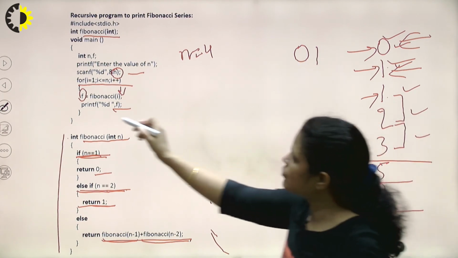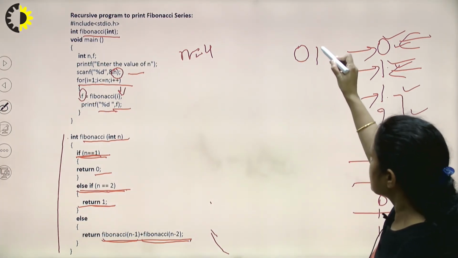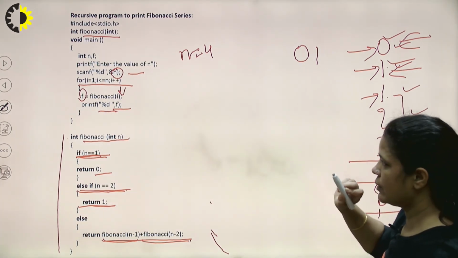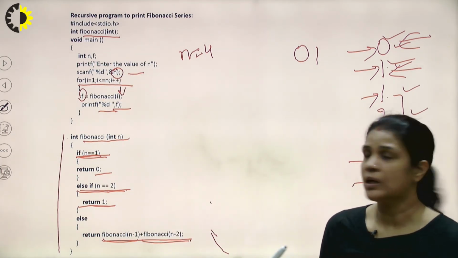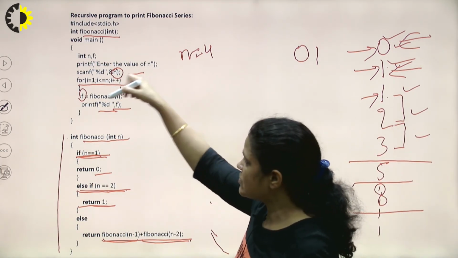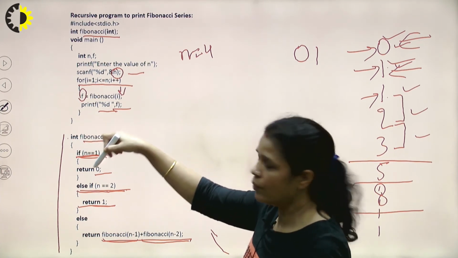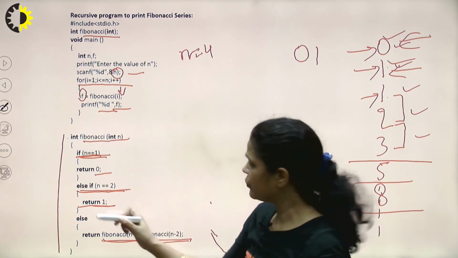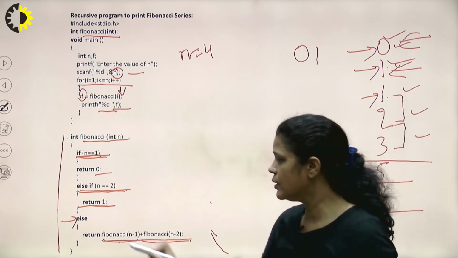1, because we have not placed backslash n here. So inside, 1 will be printed, right? And then i plus plus, it means what? n becomes 3. So 3 is passed in this function call, it will come here: n is equal to 1, no; n is equal to 2, no. It means we will come here in the else part. What will be returned here?